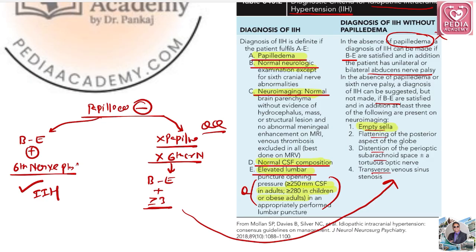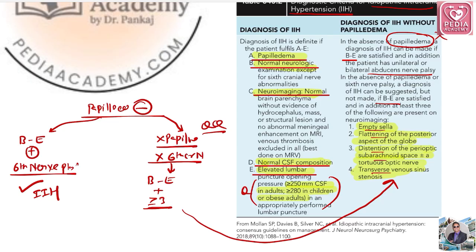Empty sella, flattening of the posterior aspect of the globe, distension of the perioptic subarachnoid space, and transverse venous sinus stenosis. So basically, these are the criteria for idiopathic intracranial hypertension without papilloedema or sixth cranial nerve palsy.